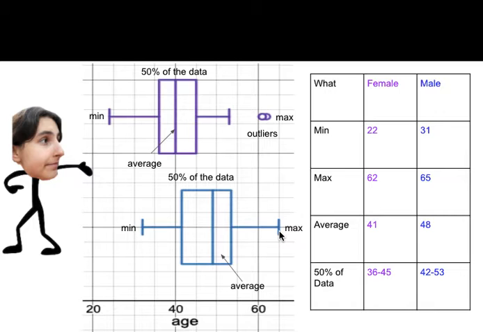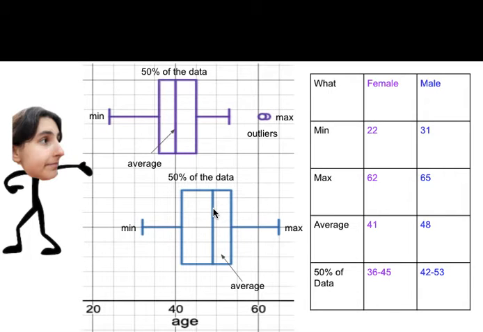Another thing this box plot shows us is the average male, as shown in this line right here, and this line right here in the middle of the rectangle, the average female. The average is important because it tells us that if we picked another winner for the next year, their age should be pretty close to this value. The male average is 7 years older than the female average.